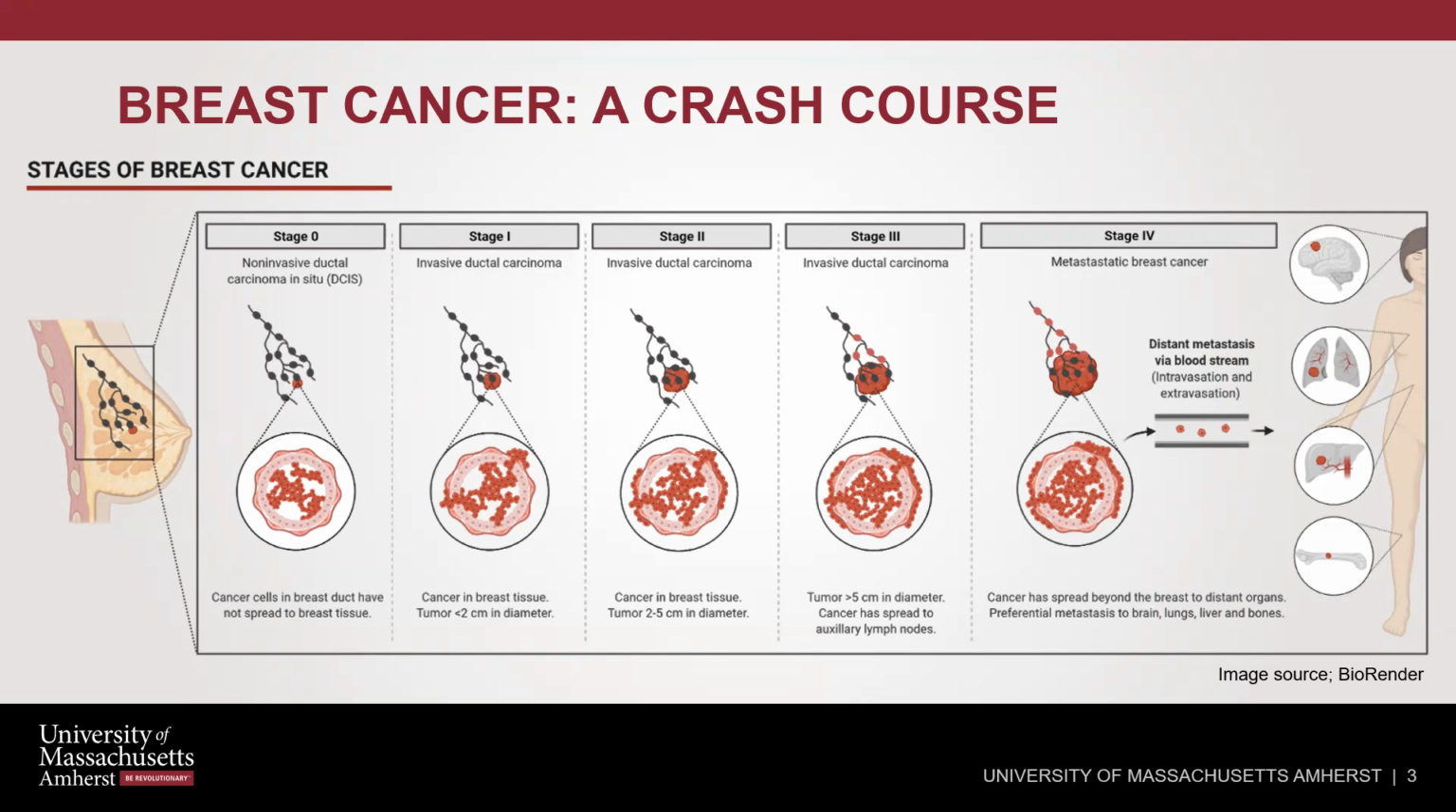Stage 2 is still contained to the breast tissue. The tumor has only grown in size. And then we get to stage 3, in which the tumor continues to grow in size, but is now spread to the axillary lymph nodes. This is the precursor to stage 4, which is metastatic breast cancer, in which now the cancer has spread from the breast to other organs through the bloodstream. The 4 major organs that breast cancer spreads to are the brain, lung, liver, and bone. This is the least treatable form of breast cancer with the highest mortality rates.